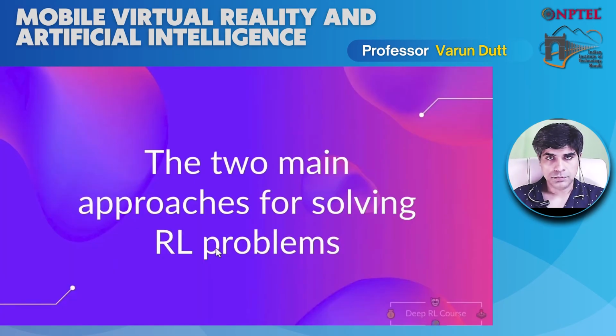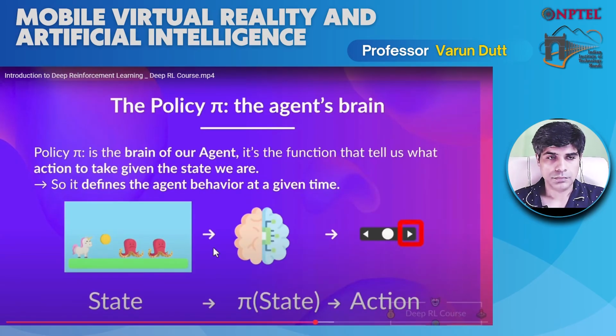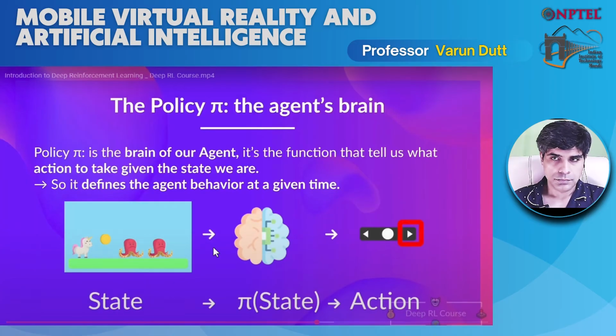So now that we learned the reinforcement learning framework and the important concepts associated with it, how do we solve a reinforcement learning problem? In other terms, how do we build a reinforcement learning agent that can select the action that maximizes its expected cumulative reward? So in order to answer this question, the first thing we need to understand is a policy. The policy is the brain of our agent. It's a function that tells what action to take given the state we are in.